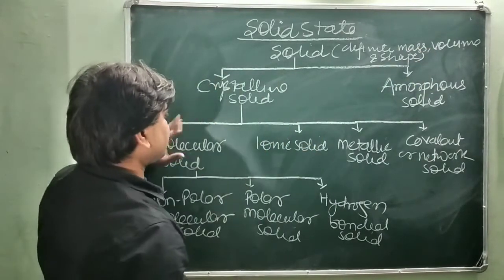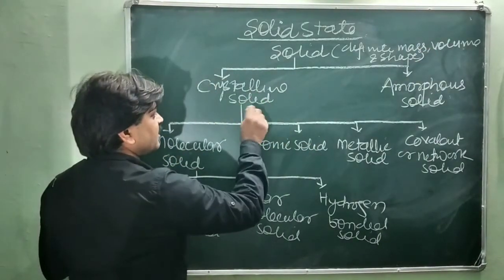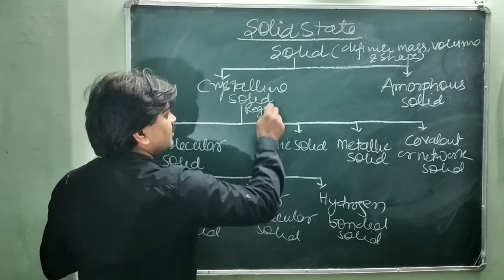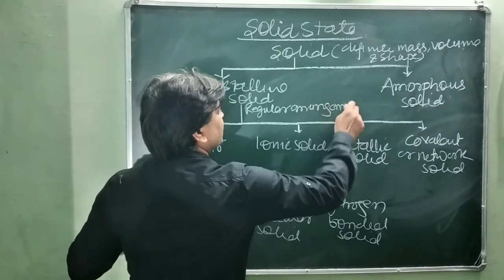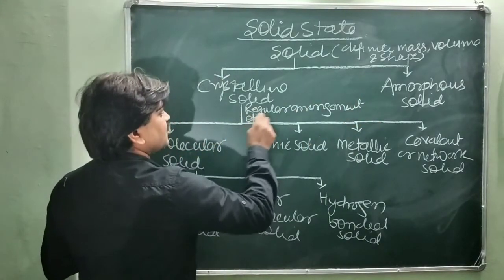And it is of two types. Crystalline solid has a regular arrangement of constituent particles.